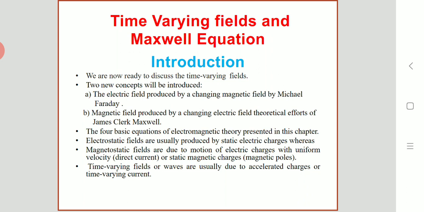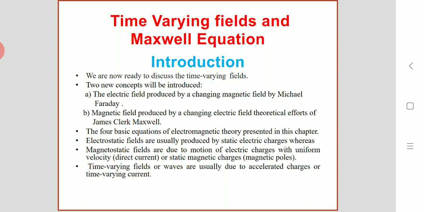Thus what we can say is the source of electrostatic field is the electric charge, while that of magnetostatic field is the current through the filament. Now this is all of what we have discussed in the previous chapters regarding electrostatic fields and magnetostatic fields, how these are produced, and how these are time invariant.